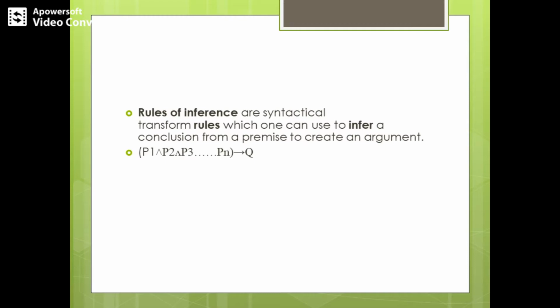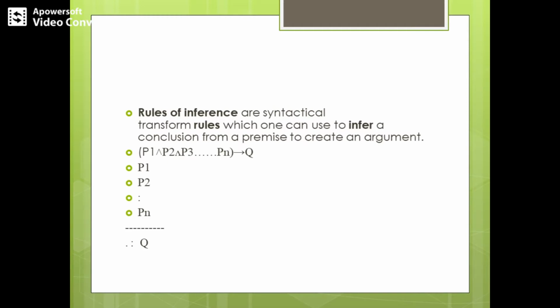Basically, let's consider n propositions p1, p2, p3, and so on up till pn, and another proposition, let's say q. Then the compound proposition obtained by the conjunction of p1, p2, p3 up till pn implies q. This entire concept is called an argument, where p1, p2 up till pn are called the premises of the argument and q is the conclusion.